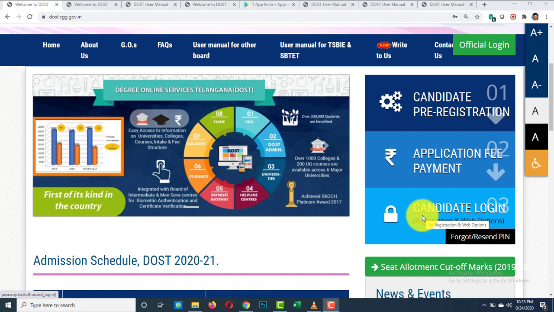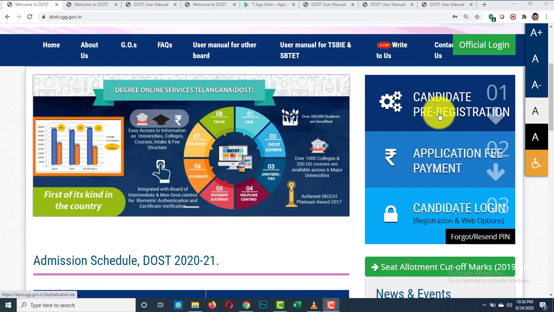Let's see the degree online admission process through DOST, Degree Online Services Telangana, for the academic year 2021. DOST is an online platform for seeking admissions into any of the undergraduate courses in any of the state universities like Osmania University, Kakatiya University, Telangana University, etc. Now, let's see the DOST admission process.